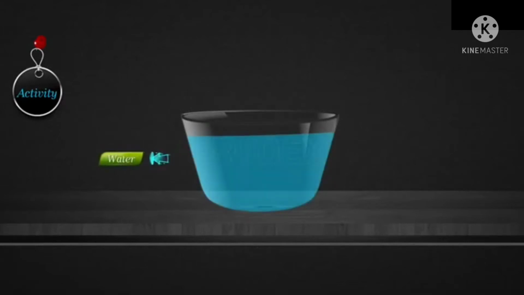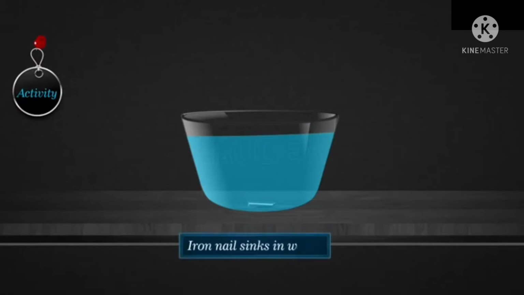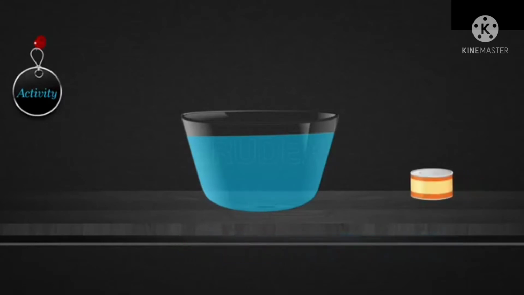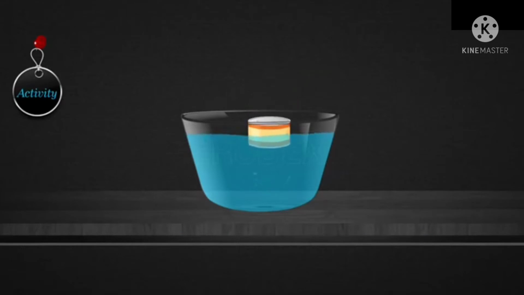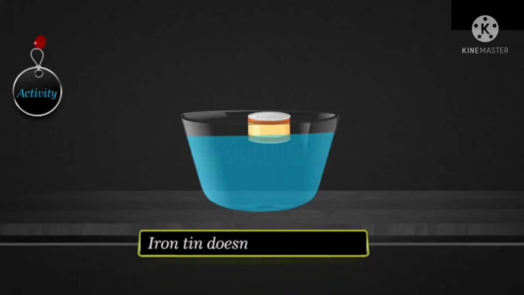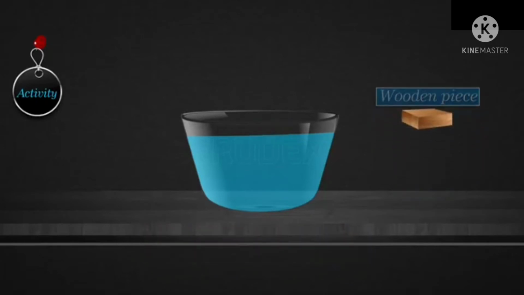Different objects float at different levels in the water. As an object is lowered into the surface of the water, the upward push of the water steadily increases until it is in balance with the weight force of the object, and the object then continues floating at this level with the two forces in balance. Many objects that are hollow, generally containing air, float because the hollow sections increase the volume of the object.